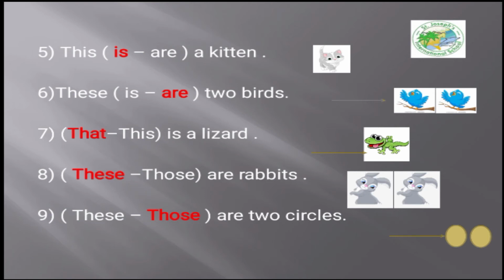Okay, guys, today we have learned that we have 4 words to point at something. This, that, these, those. With the singular nouns, we use 2 words, this and that. This with the close objects and that for the far objects. What about with the plural nouns? We have also 2 words, these and those. We use these for the close objects, but those with the far objects.